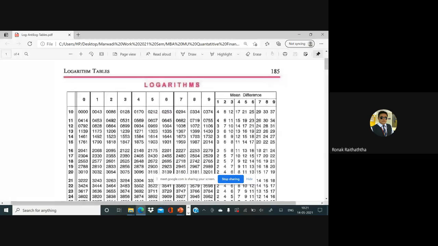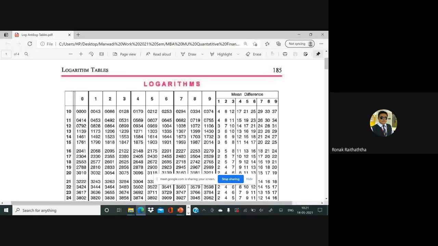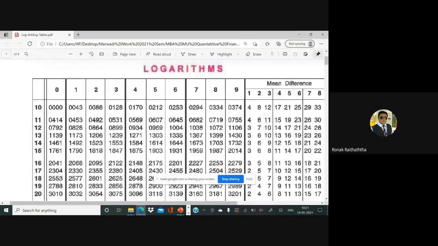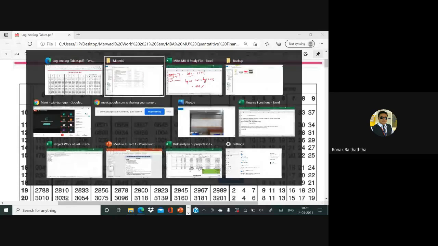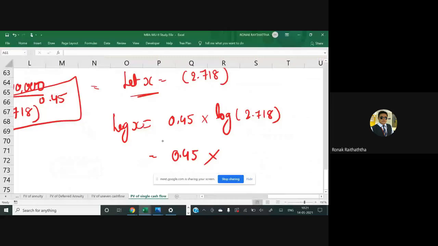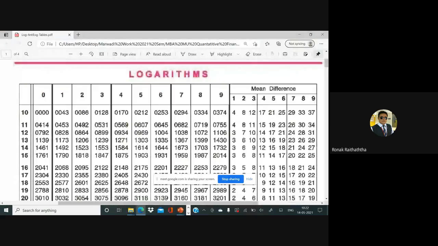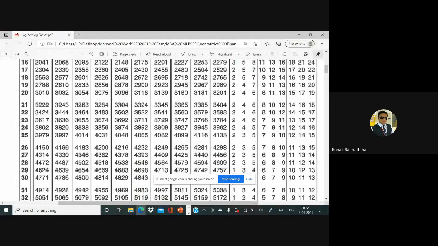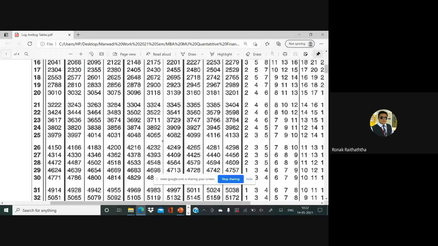Good. So, sir, when we were finding the log table, at that point of time, we were taking the first 2 digits. So we were taking 27, and in the 27 row, we would be finding the table value of 1, and the mean difference of 8 was added back. So I'm going to the 27. Here I am.